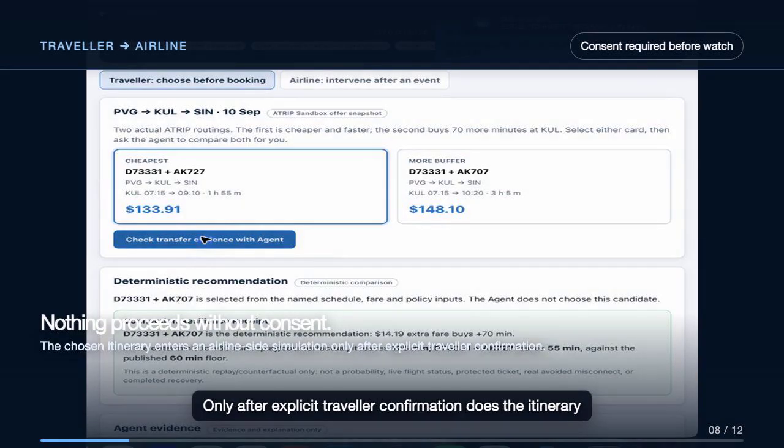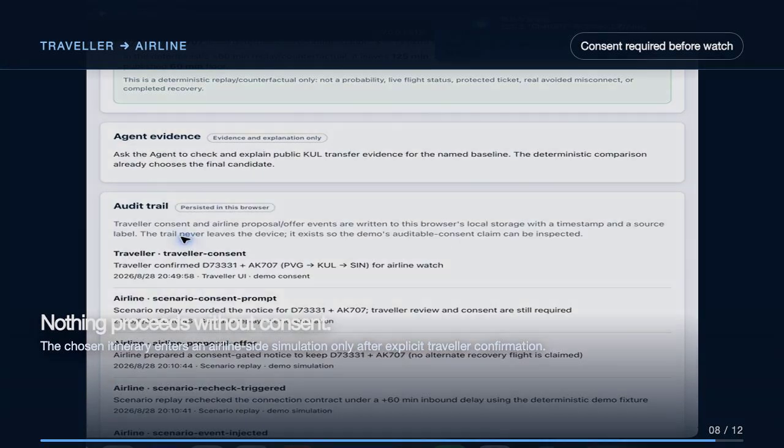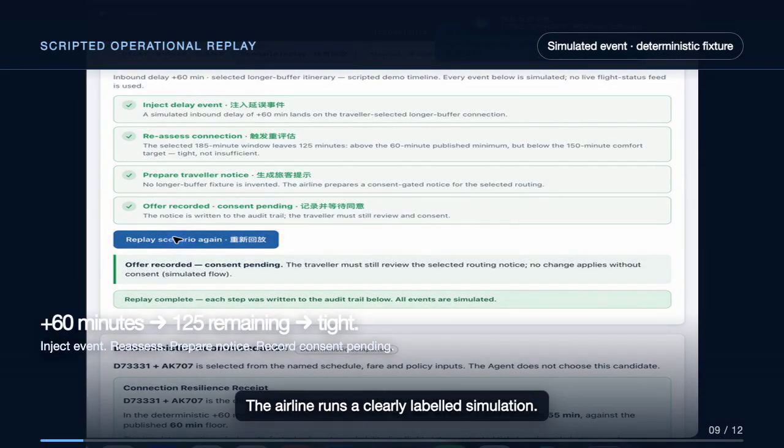Only after explicit traveler confirmation does the itinerary enter airline watch. No booking is created, and no change proceeds without consent. The airline runs a clearly labeled simulation.